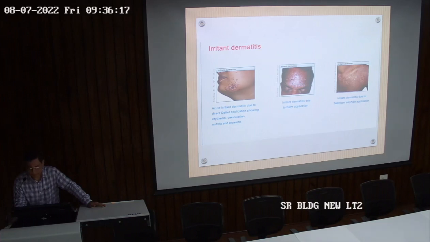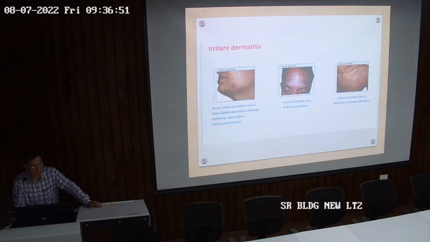And the third one is irritant dermatitis due to selenium sulfide application. What is selenium sulfide? Any example where it is used? This is what we get in Selsun shampoo. It was used to treat tinea versicolor and other lesions. If this is applied over the skin, even though it is a shampoo, and it is not washed within a few minutes, it may lead to irritant contact dermatitis.